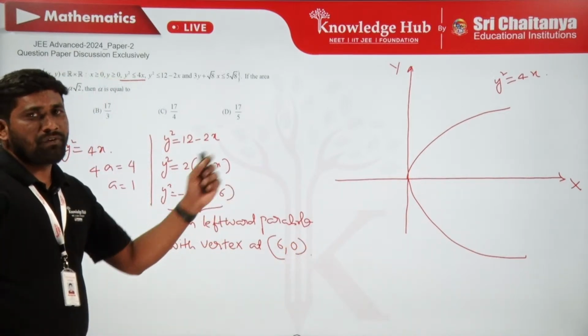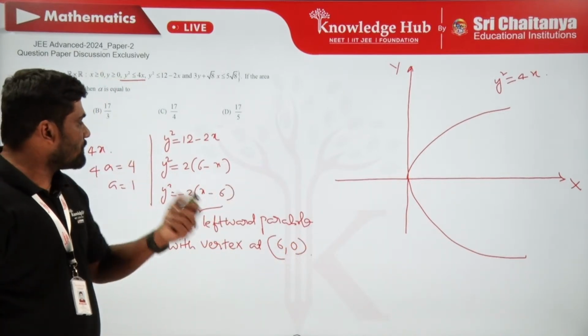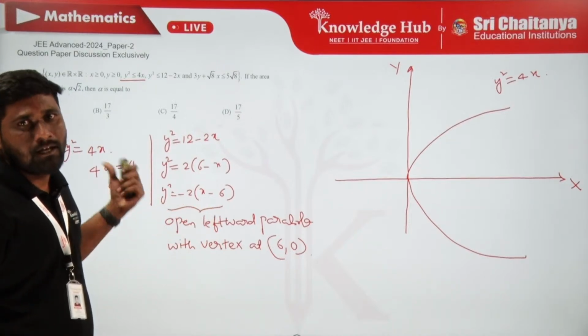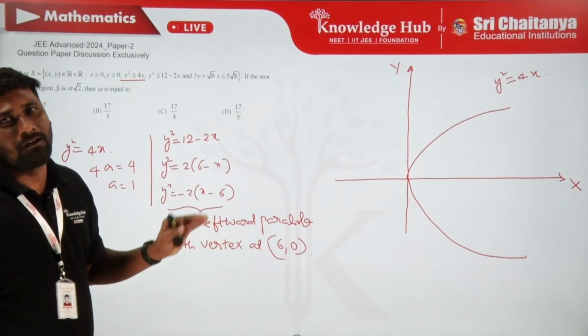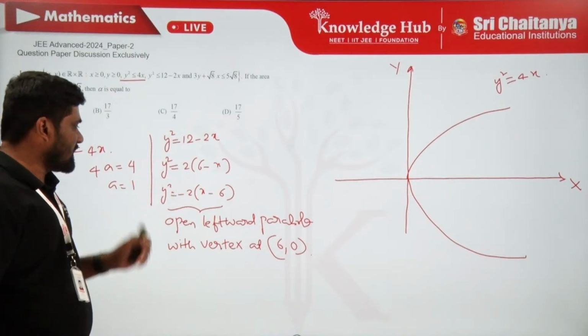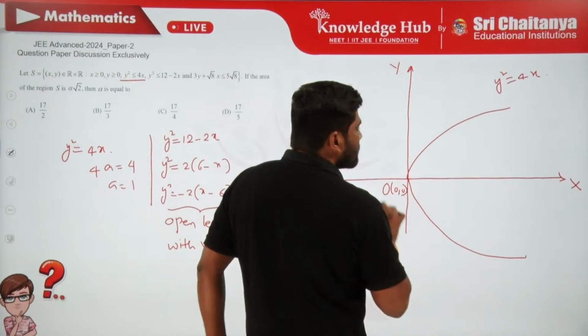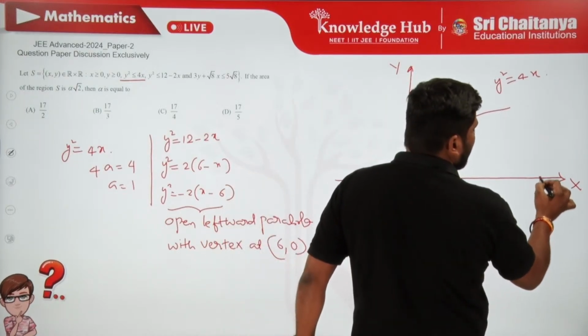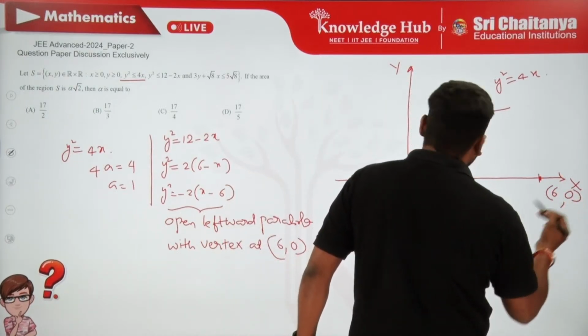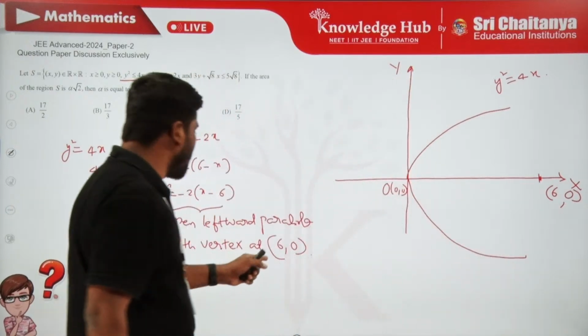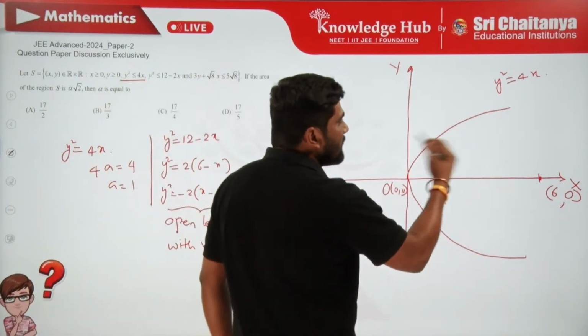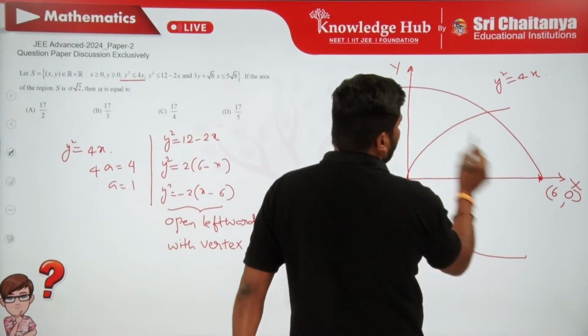So that means the size of this parabola is different from the size of the other parabola, because the a values are not the same here. So this is O, 0 comma 0. Somewhere over here you just look at 6 comma 0, and this parabola opens leftward with vertex 6 comma 0. So I can draw its rough diagram maybe like this.